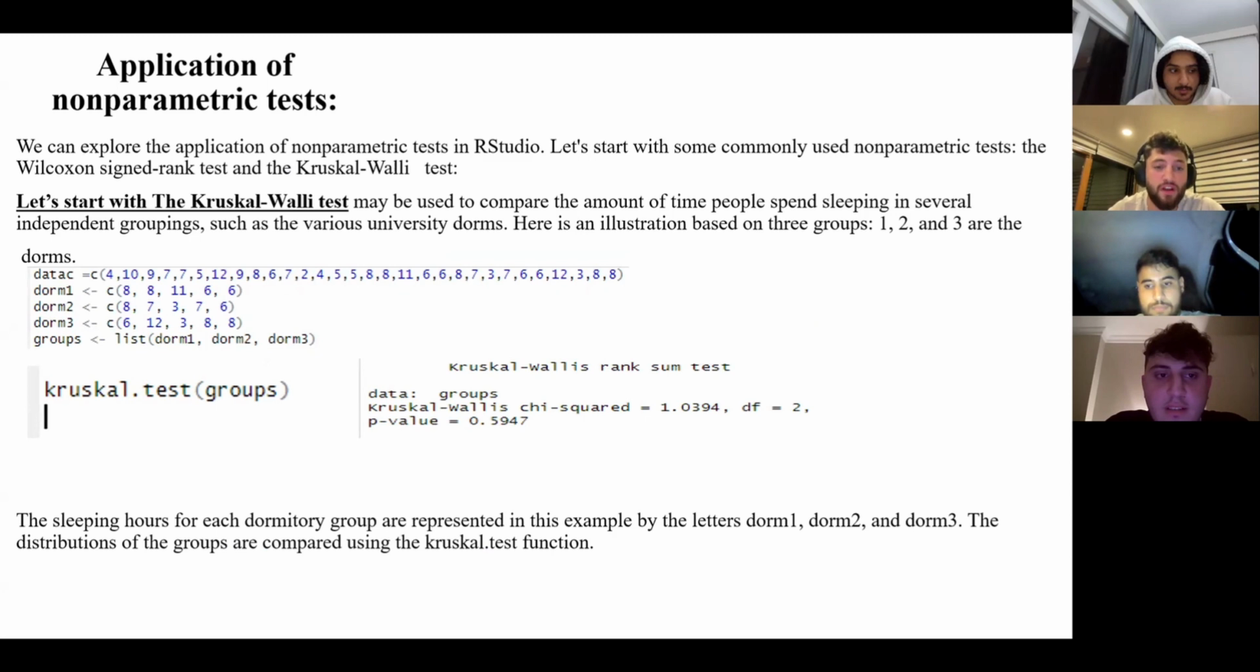The application of non-parametric tests. We can explore applications of non-parametric tests in RStudio. Let's start with some commonly used non-parametric tests: the Wilcoxon signed rank test and the Kruskal-Wallis test. Let's start with the Kruskal-Wallis test. It may be used to compare the amount of time people spend sleeping in several independent groupings, such as the various university terms. Here's an illustration, with the data given down below.